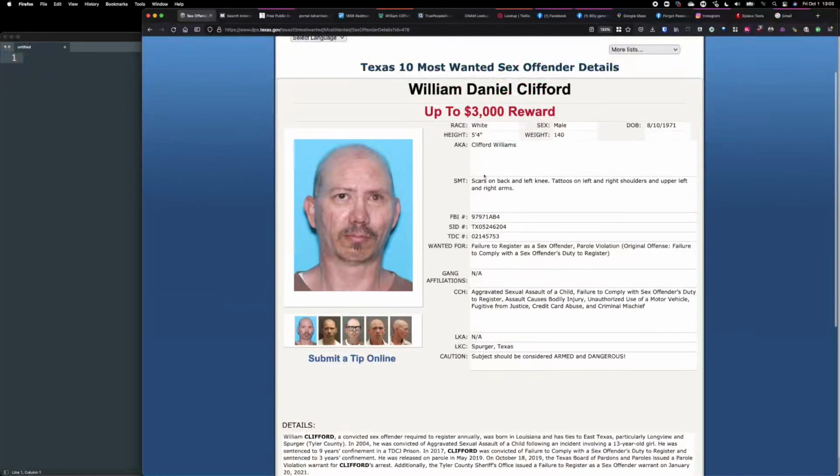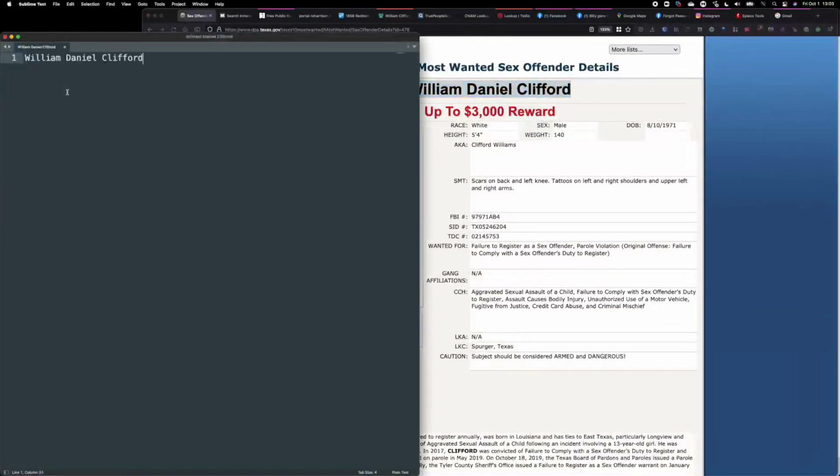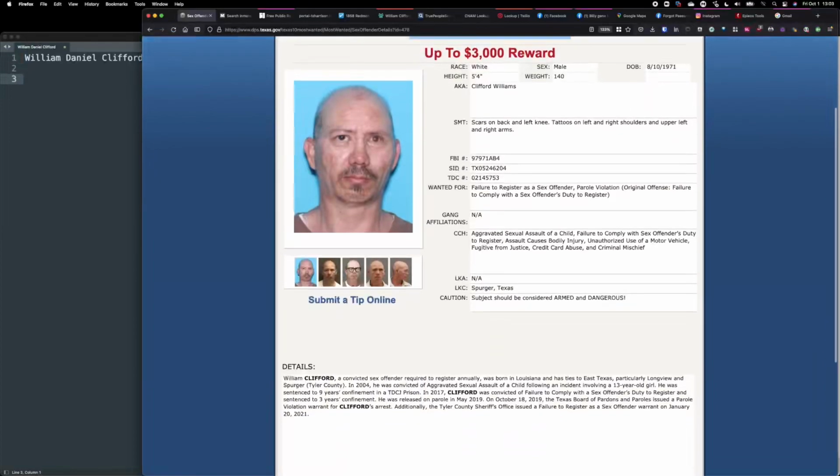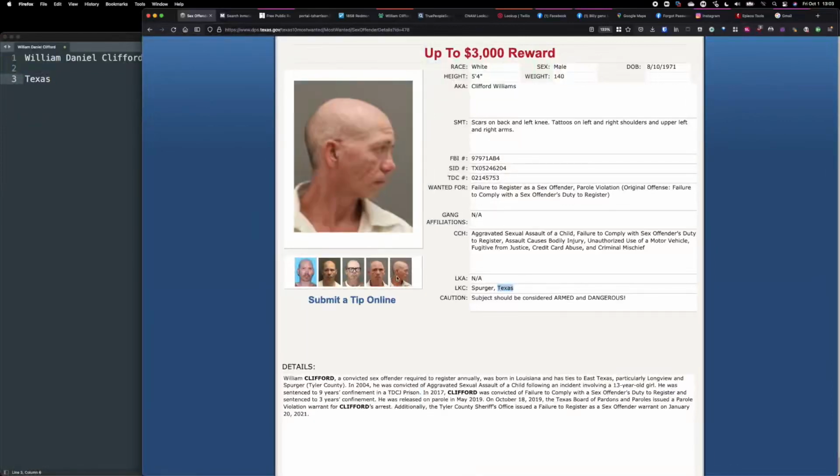Okay, what seed information do we have here? We have a full name. Let's start with that. I'll copy paste that in. He has a very common name, so it's going to be a little bit difficult to find. There's Texas here, so we know this person is in Texas. That's pretty much it.